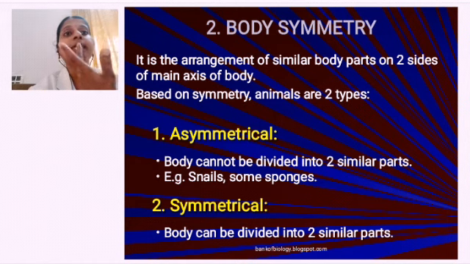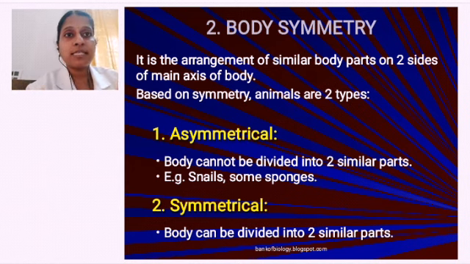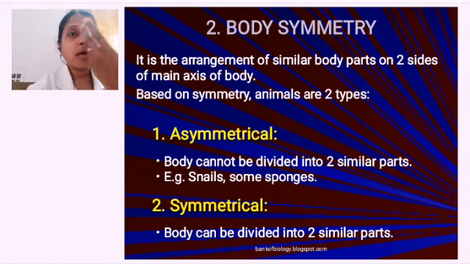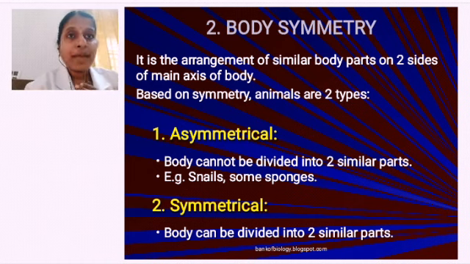When I cut it like this, you can find all my parts are equal on this side as well as that side. This side one eye, one eyebrow, that side one eye. Half the nose will be here, half here, half the mouth here, like that. I can divide myself into two equal halves through one particular plane, isn't it? Then I have symmetry.